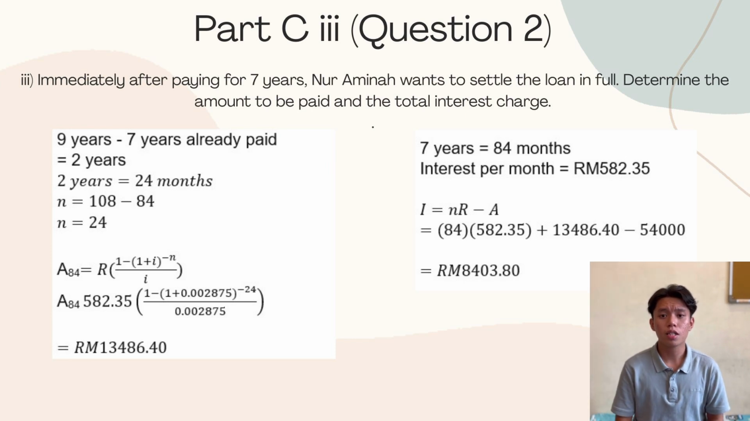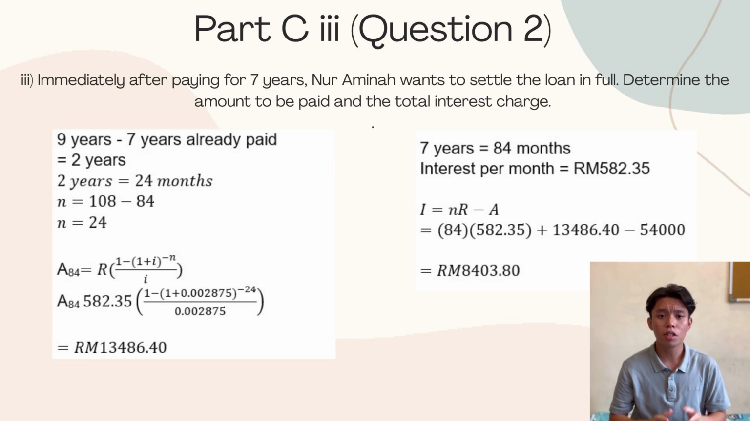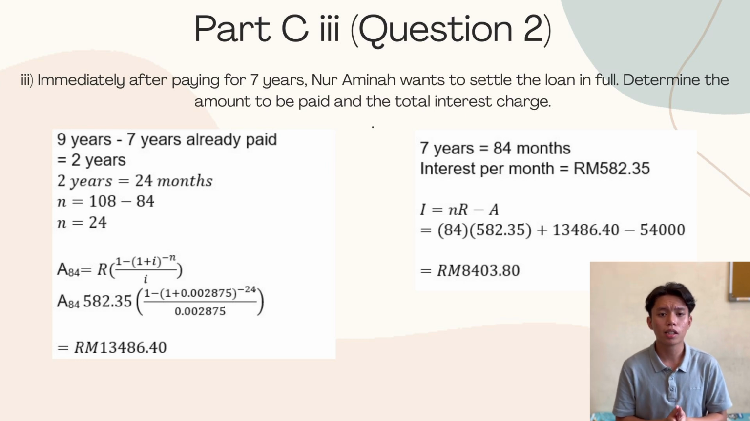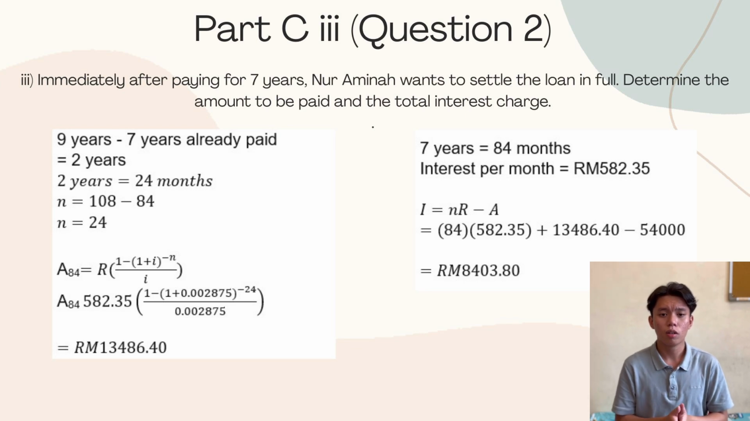So we are going to calculate the total amount of interest. The formula is I equal NR minus A. Substitute into the formula I equal open bracket 84 close bracket open bracket 582.35 close bracket plus 13,486.40 minus 54,000 equal 8,403 ringgit 18 cents.